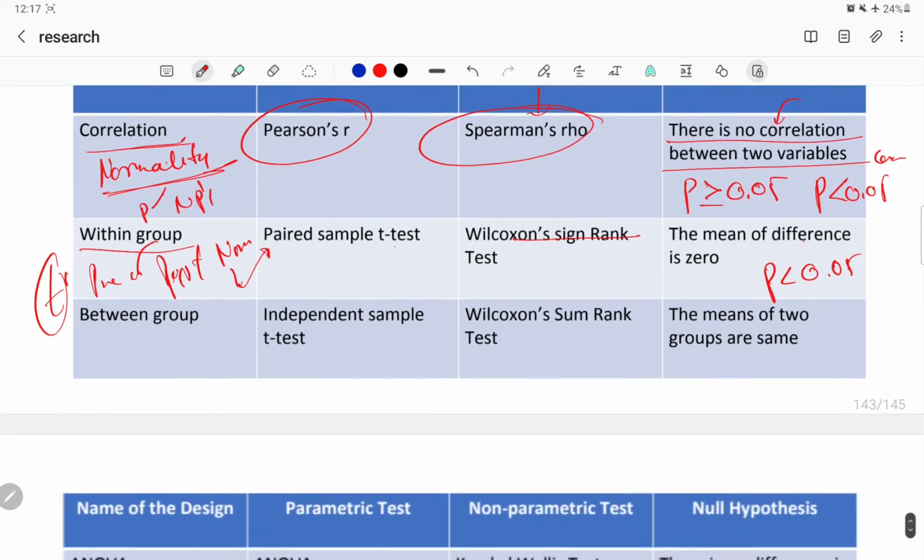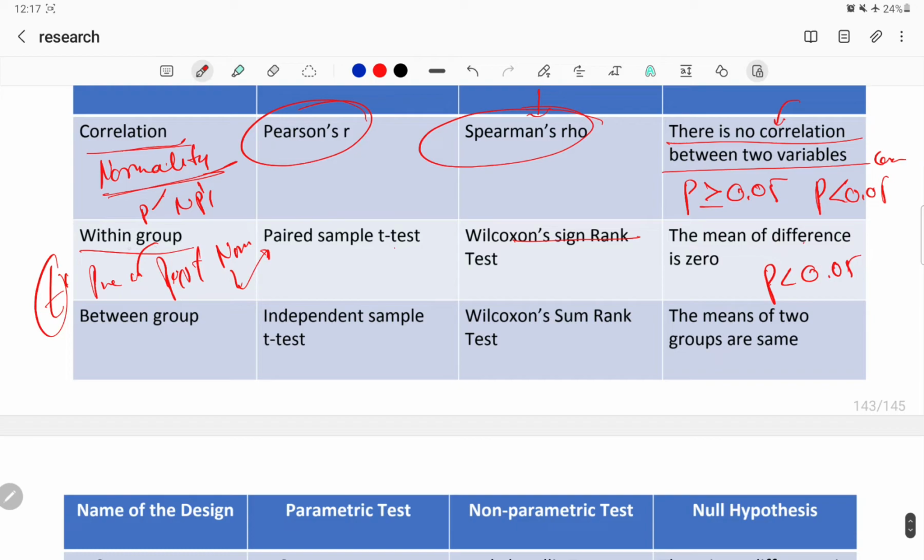When you go deeper into research and use software, you have to work with these p values. Just for your knowledge: if p is greater than 0.05, you fail to reject the null hypothesis. If it is less than 0.05, you reject it.